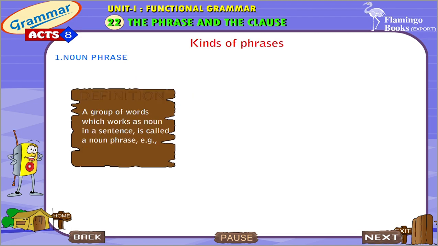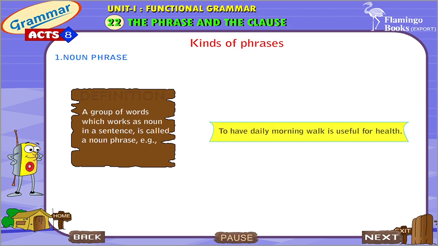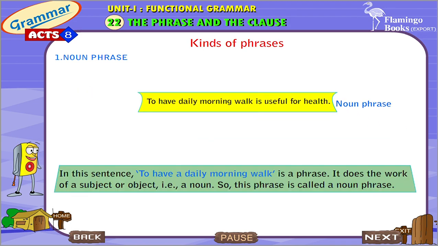Kinds of phrases. Noun phrase. A group of words which works as a noun in a sentence is called a noun phrase. Example: to have daily morning walk is useful for health. In this sentence, to have daily morning walk is a phrase. It does the work of a subject or object, that is a noun. So, this phrase is called a noun phrase.